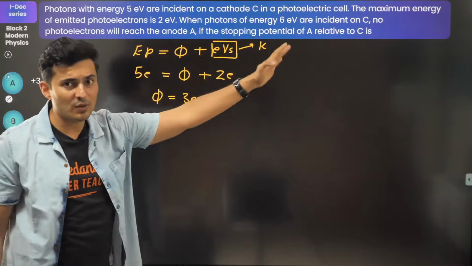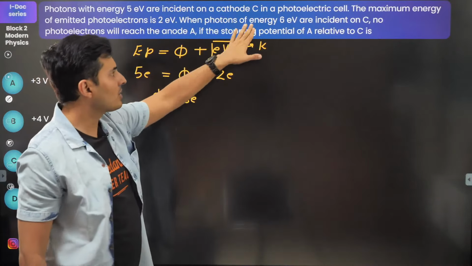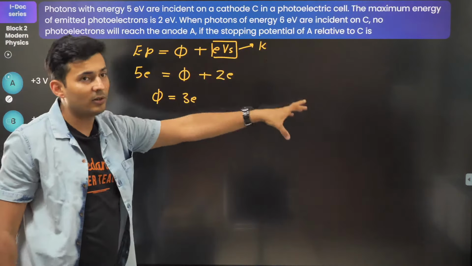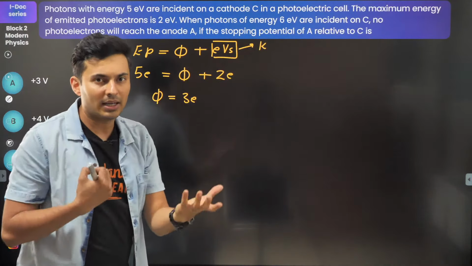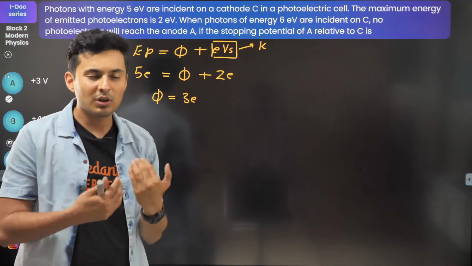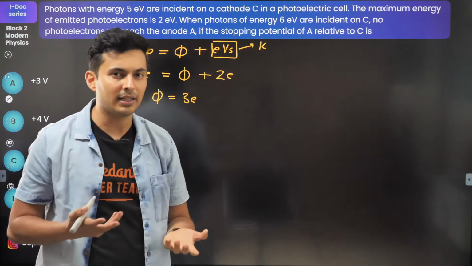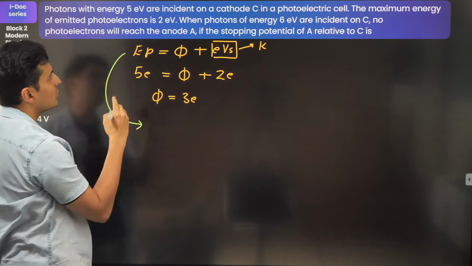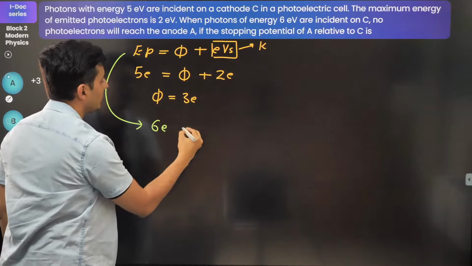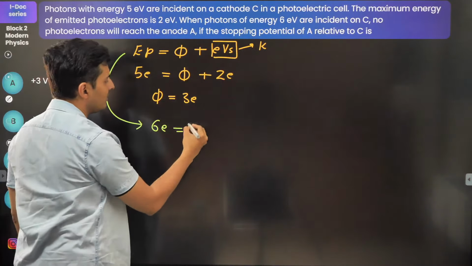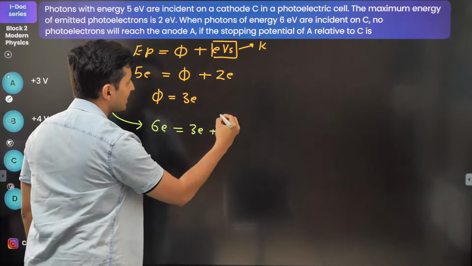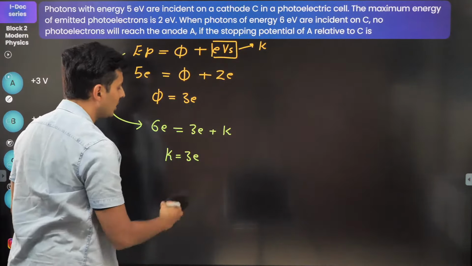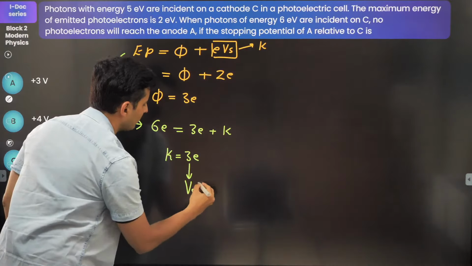Now look at the second piece of information. When photons of energy this much are incident, then to make sure none of the electrons reach the other side, obviously you have to apply stopping potential. So the question is, what is the stopping potential in the second case? Let's again use this same equation and see what happens. Photon energy is 6 electron volt, which is equal to the work function, which will be the same, 3 eV, plus the kinetic energy. So the kinetic energy is going to be 3 electron volt. So this 3 will be your stopping potential.